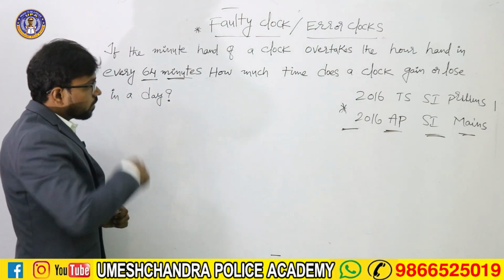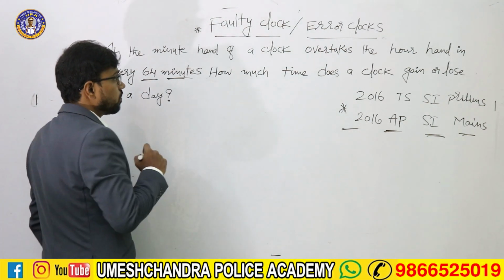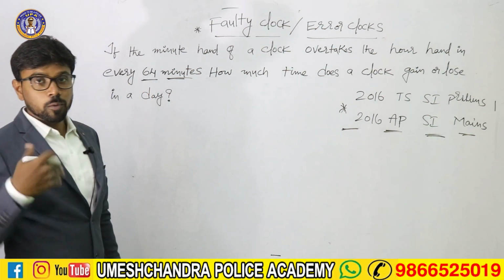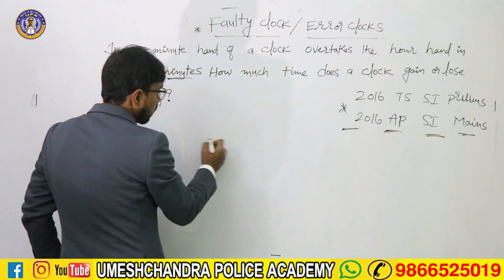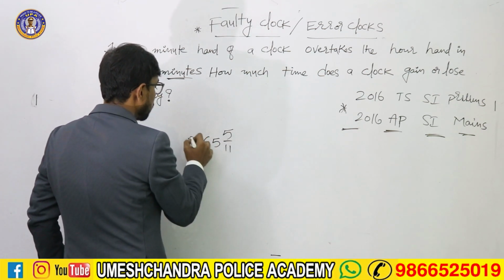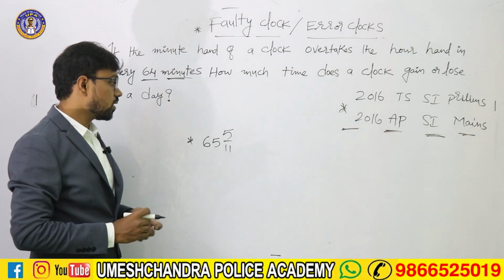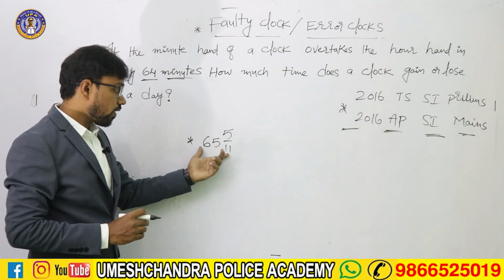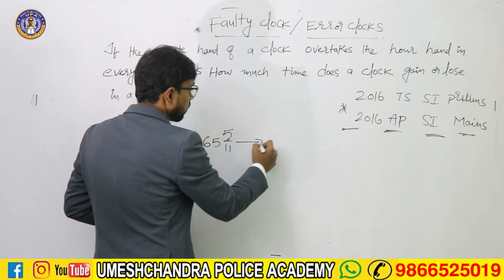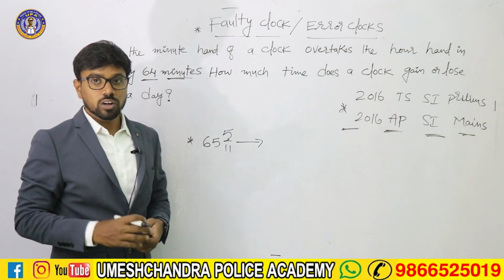We find these types of questions often. We have a formula. Before approaching the question, remember 65 5/11 minutes. This is important while solving faulty clock questions. 65 5/11 minutes is the overtaking or overlapping time of the two hands of a clock.